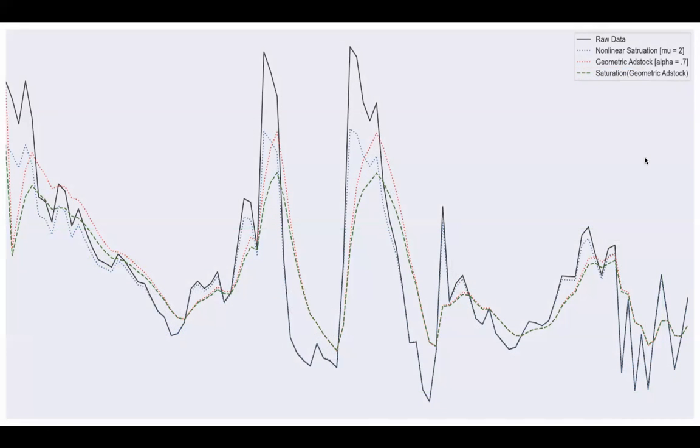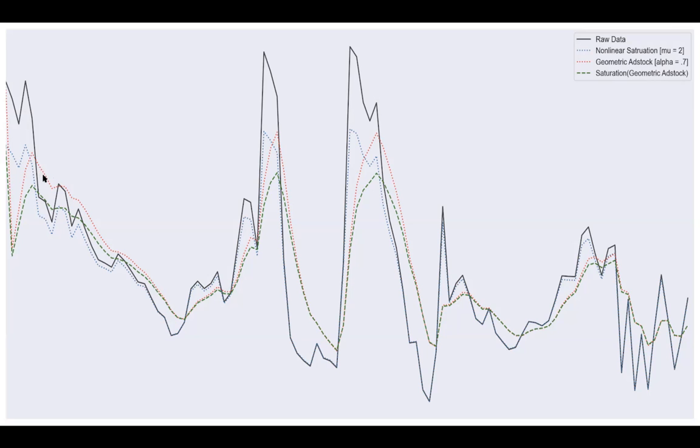This is just a plot to illustrate what those functions do in practice when you apply them to some raw data, which is represented here by the black line. The blue dotted line is that same raw data transformed with our reach function and a mu of 2. You can see it puts an upper limit on how high that value can go, which is a way of representing a saturating effect.